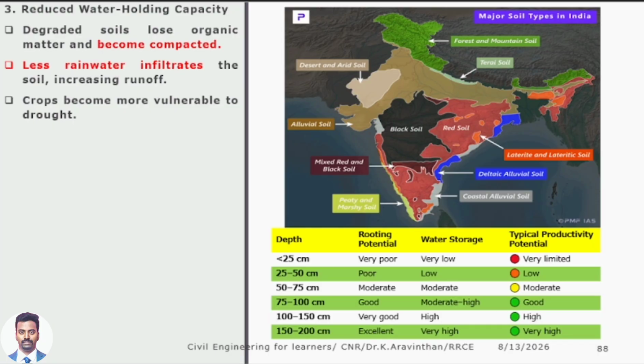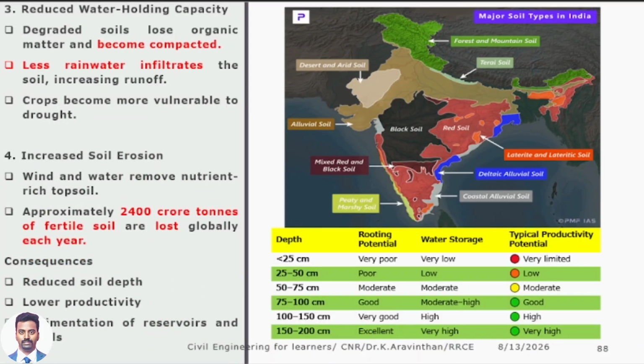In the sense the soil will hold water and it will give the water to the plant. So this is an advantage. Reduction of water holding capacity will only happen if you have less amount of soil depth. Then you will be having a good agricultural yield. This is one of the reasons.